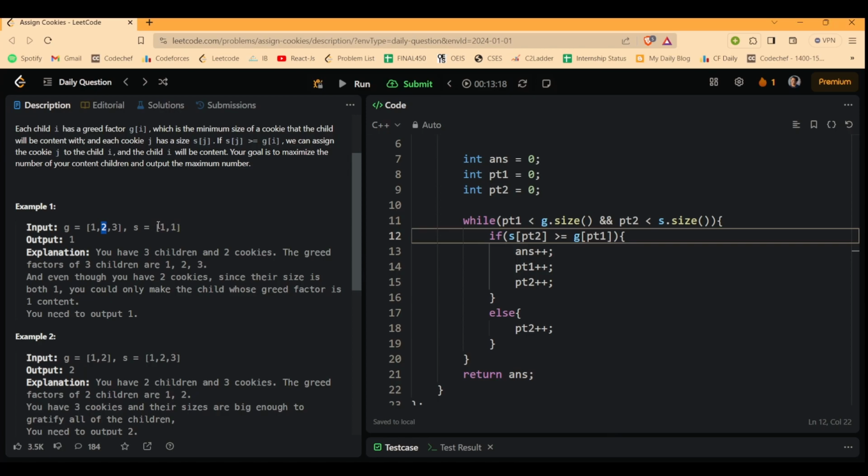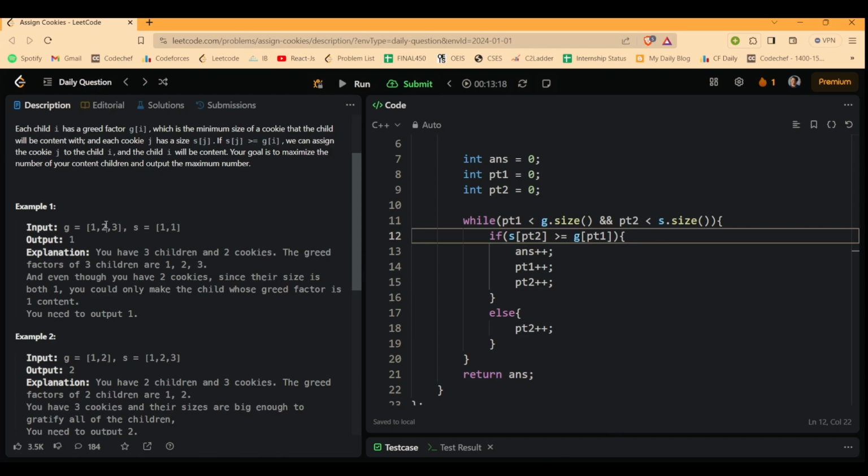But if this is not the case, let's say when pointer 1 is at index 1 and pointer 2 of S is also at index 1, this condition won't be satisfied. It means that S of pointer 2 is lesser than G of pointer 1. This condition is not satisfied. It means that whatever size you currently have, you won't be able to satisfy the greed of the person using the size of the cookie that you currently have.